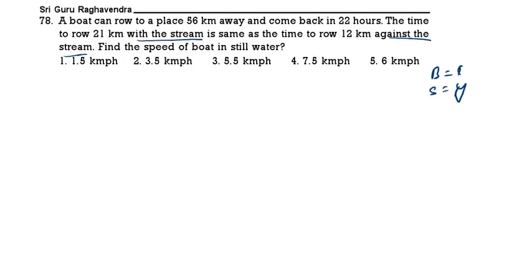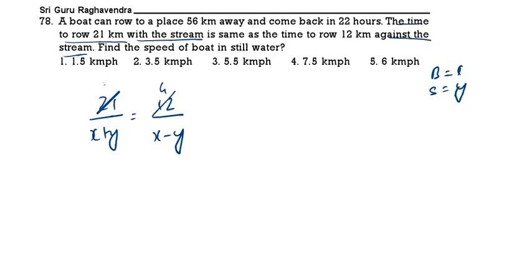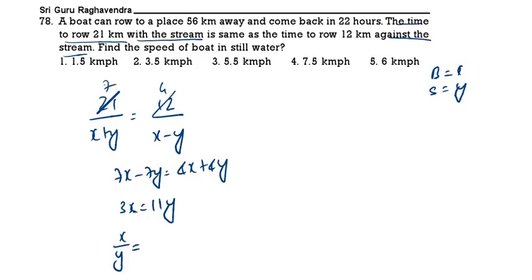Then 7x minus 7y is equal to 4x plus 4y. Therefore 3x is equal to 11y, or x by y is equal to 11 by 3.